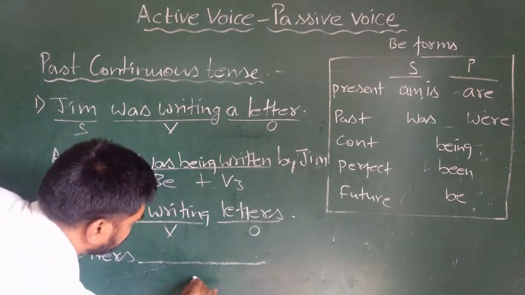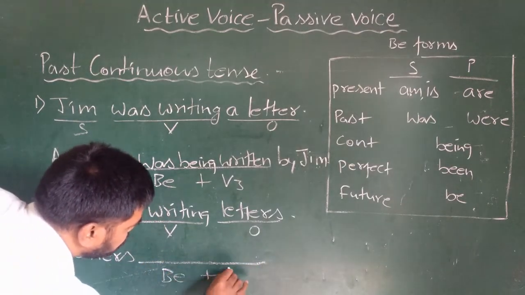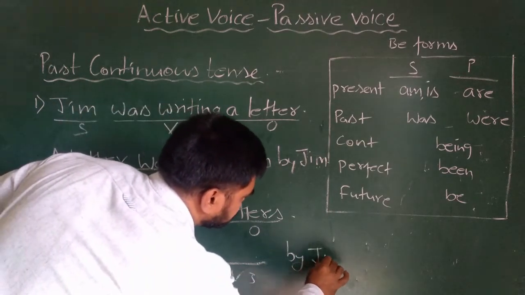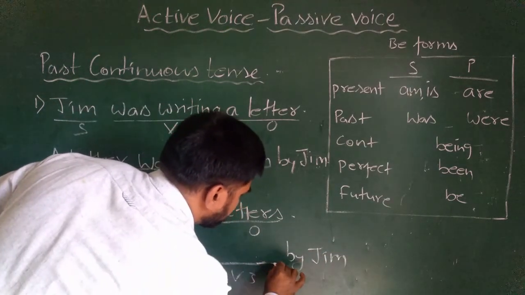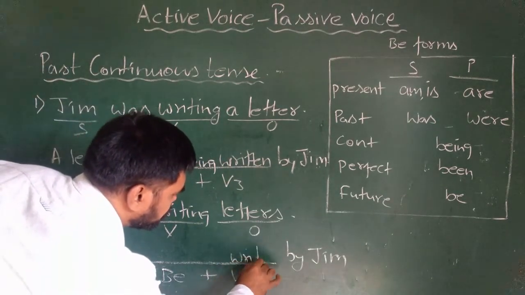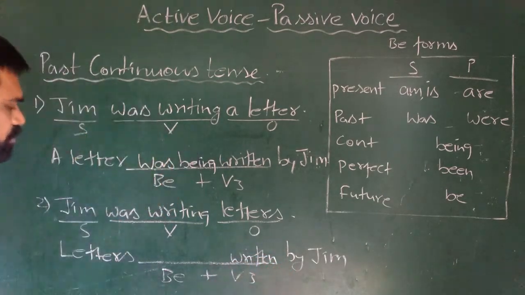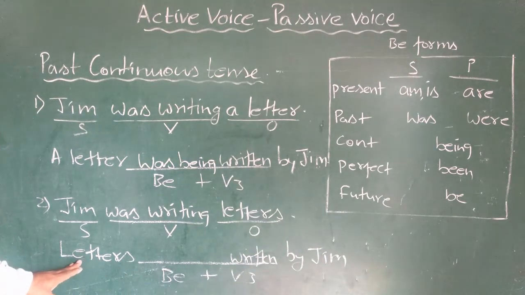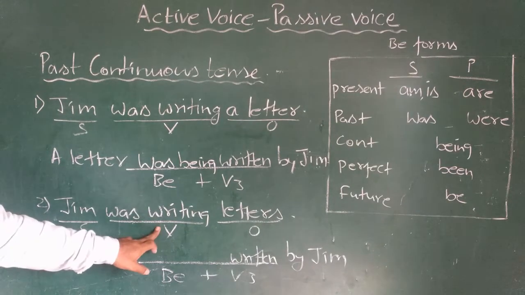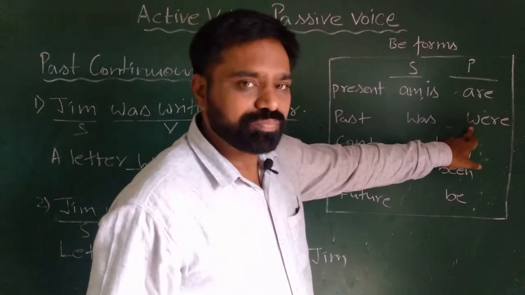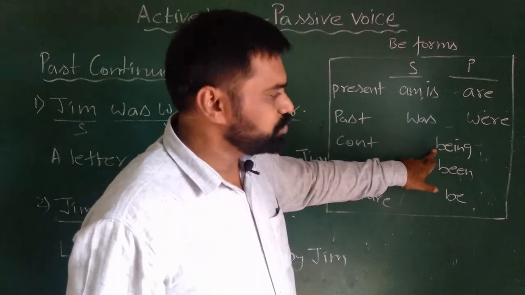dash. We are going to use be form plus V3 by Jim. So V3 we know, we'll write written. The be form we have to decide. We'll decide it based on the subject. The subject here is plural, past continuous tense. So for past in plural we use were, and for continuous tense we use being.